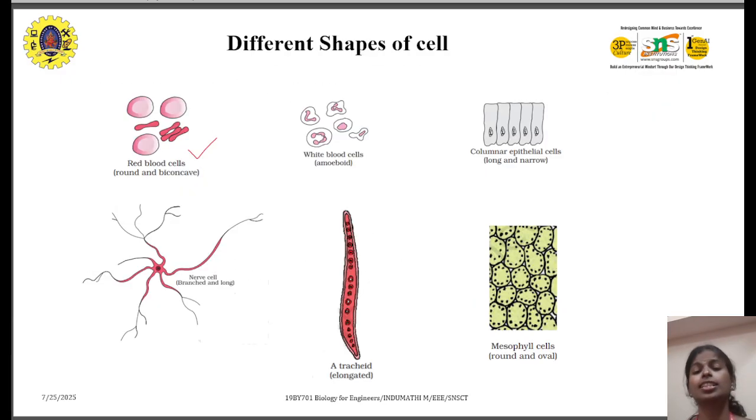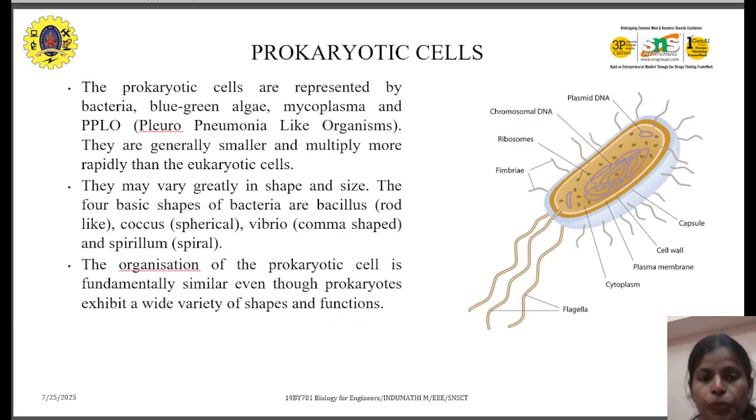Okay, and we have two types of cells. One is the prokaryotic cell and the other is the eukaryotic cell. The prokaryotic cell does not have any nucleus in it, and that's the reason we call it a prokaryotic cell. This is the structure of a prokaryotic cell. We don't have a nucleus in it, right? So you can go through the structure. We have a capsule as the outer layer, and we have the cell wall. The cell wall is used to protect from the external environment.